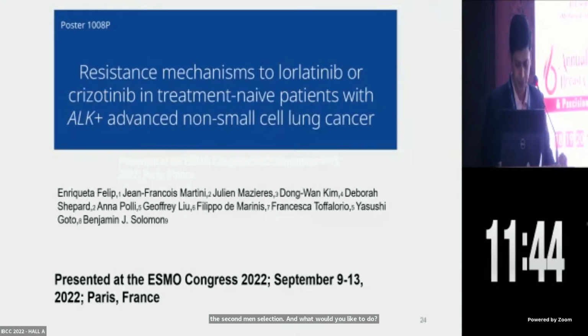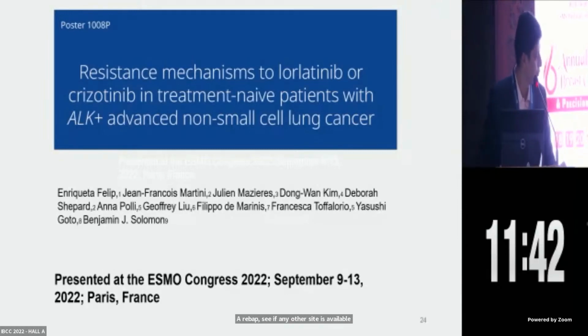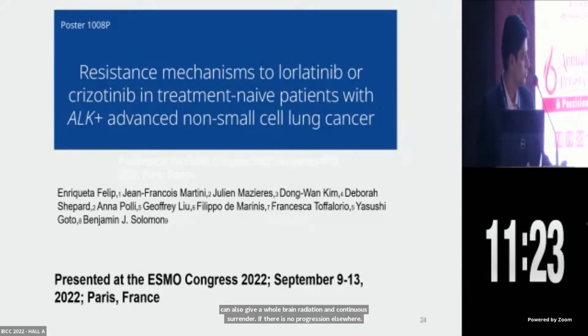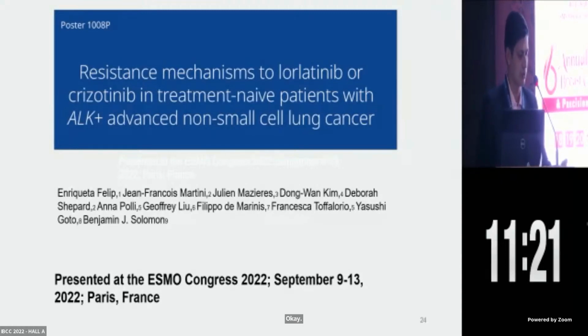So if any other site is available, I'll go for rebiopsy and look for ALK kinase domain mutation, and to look what is the sensitivity of that mutation. And if it is CNS only progression, then we can also give a whole brain radiation and continue ceritinib if there is no progression elsewhere. Okay. Yeah. And definitely switching to lorlatinib is also an option if there is CNS progression only.